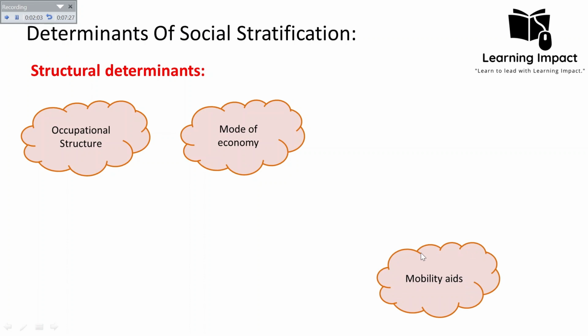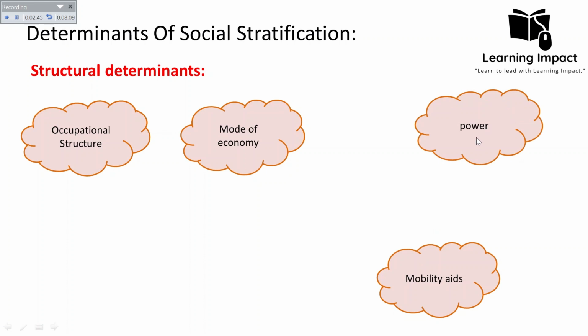Then the mobility aids. Mobility aids mean what kind of structural aids exist in our society. For example, in Pakistani society there are some quotas available for females, that is, reserved seats for women. So this will determine the social stratification, depending on whether such mobility aids exist in society. If they exist, they will lead to higher social mobility, and they will weaken the bonds of social stratification. In that case, we will see that it determines the categorization of individuals.